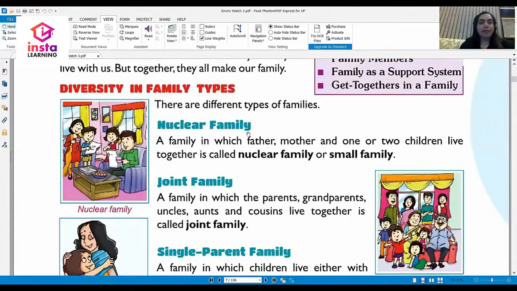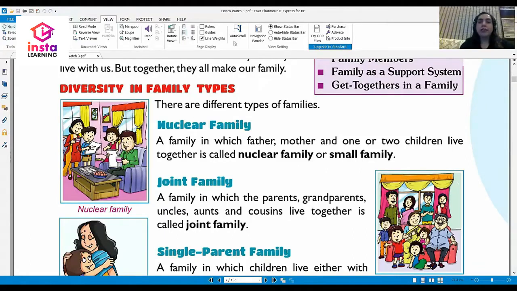Diversity in family types. What is the meaning of this word diversity? Diversity means something that can be of many, many types. Even families can be of many, many different types. Everybody's family does not look the same. When I asked you, how many members do you have in your family? I'm sure everybody's answer was different, isn't it? Let us now learn the different types of families.